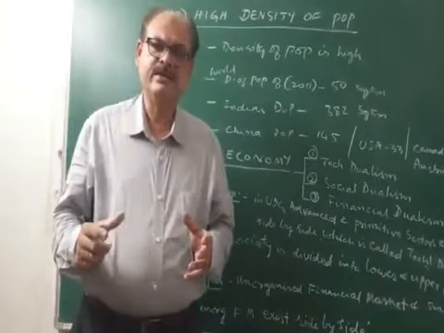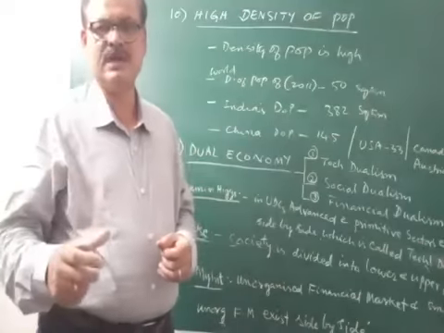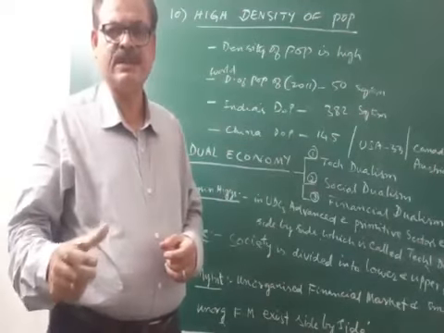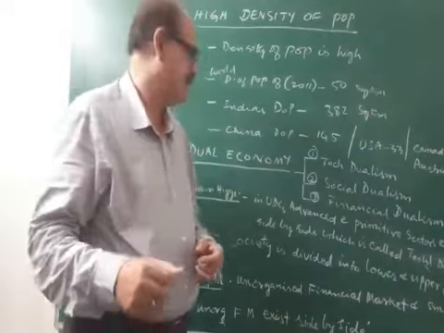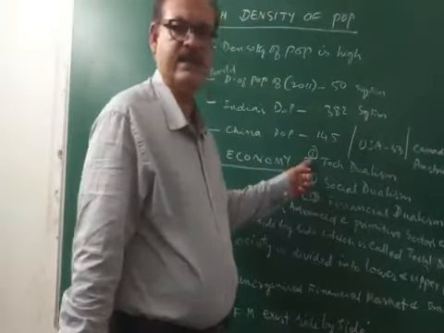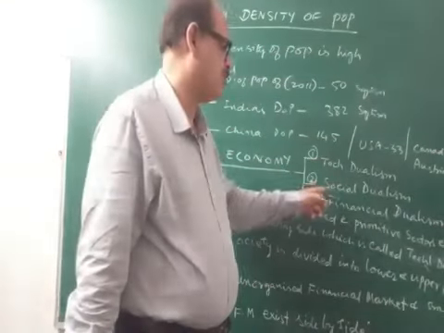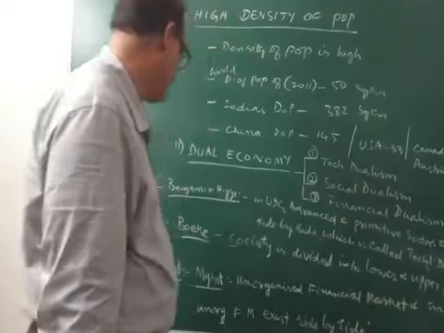In dualism, in the economy, the most backward and most advanced sectors will be working side by side.